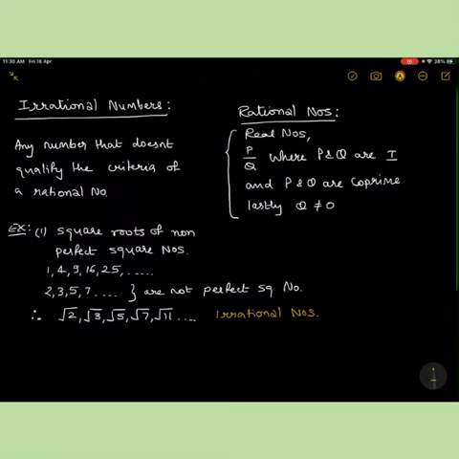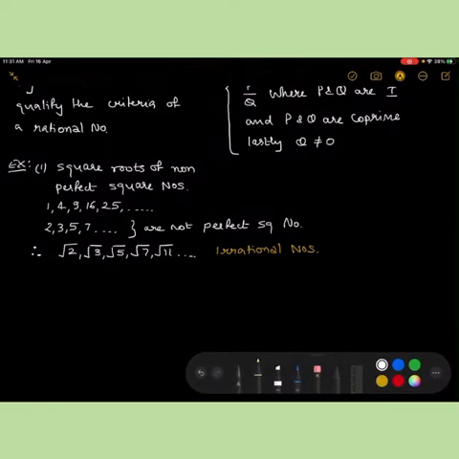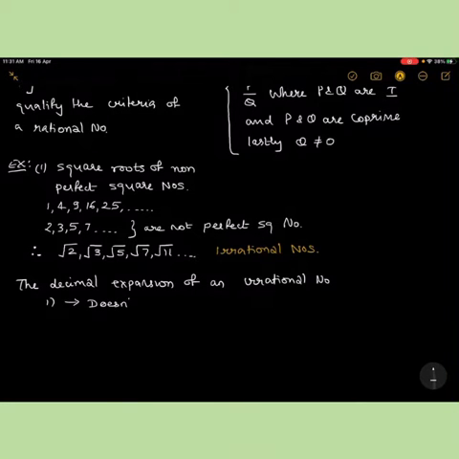Okay, now what's the difference? The decimal expansion of an irrational number behaves quite differently, right? So the first thing is, the decimal expansion of an irrational number doesn't terminate.